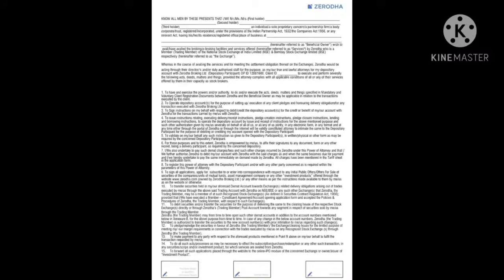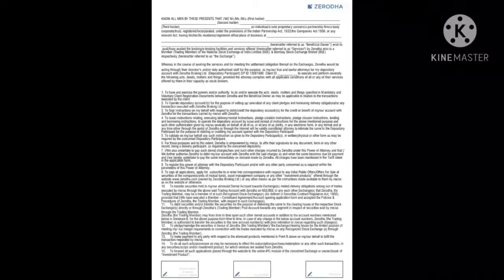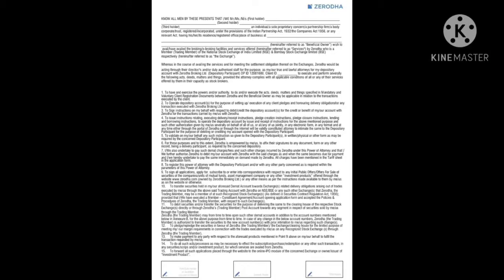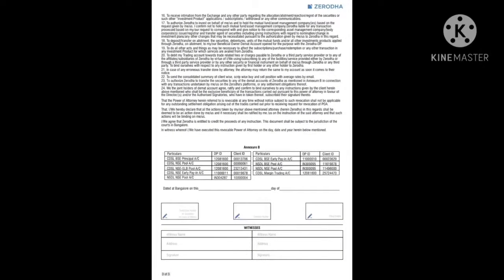The first blank is for the first holder's signature. If you opened a partnership demat account, you have to provide the second holder's signature in the second box. Along with the third page, if you are an individual account holder, you sign only in the first box. If you are a partnership demat account holder, you have to sign both boxes, by the first holder and second holder, and courier it to the head office, that is Bangalore.